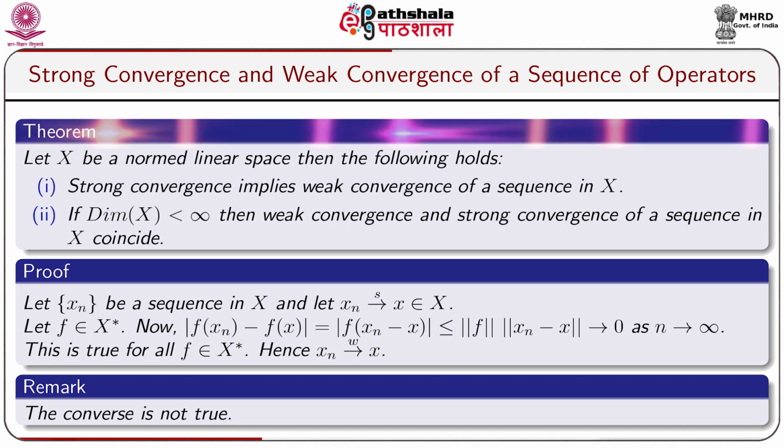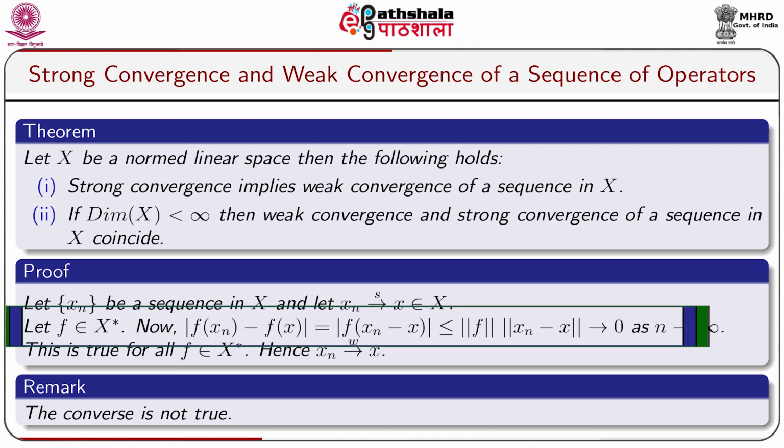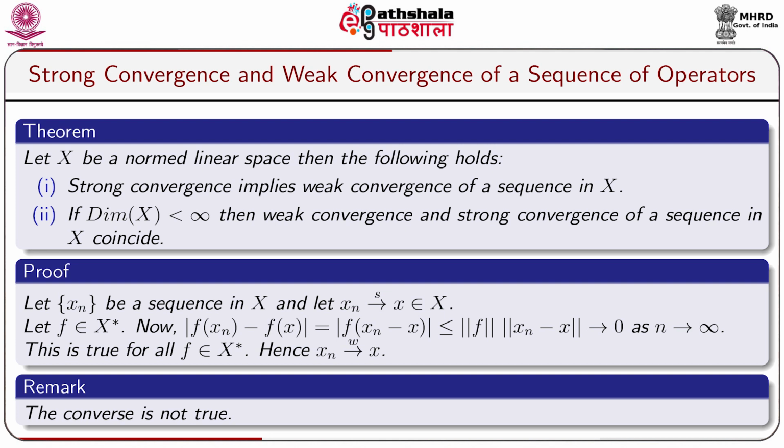Let x_n be a sequence in X and let x_n converge to x strongly, with x belonging to X. Let f belong to X star. Now modulus of f(x_n) minus f(x) equals modulus of f(x_n minus x), because f is linear. As f is bounded, modulus of f(x_n minus x) is less than or equal to norm of f into norm of x_n minus x, which goes to 0 as n tends to infinity. This is true for all f belonging to X star, hence x_n converges to x weakly.